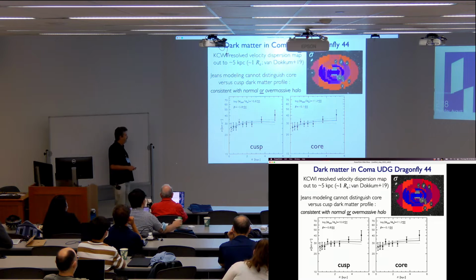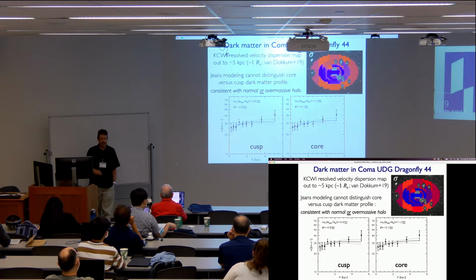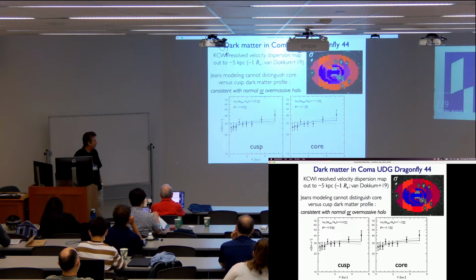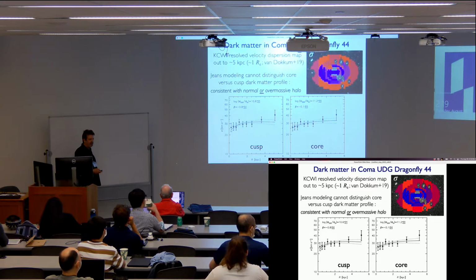If you think that dwarfs like this have cores, then this is our best guess, over 10^11 on the halo mass, but there's a large uncertainty on that, and also fairly isotropic stellar orbits. So it's going to be difficult to really definitively determine the dark matter profiles in these things. We're still working on it. If people have ideas, come talk to me.